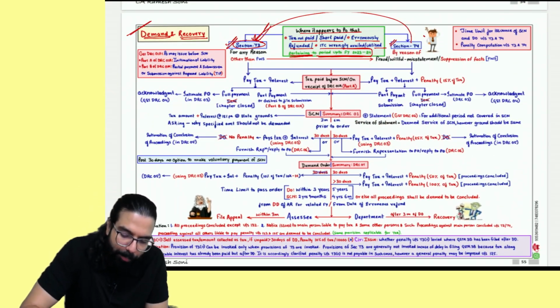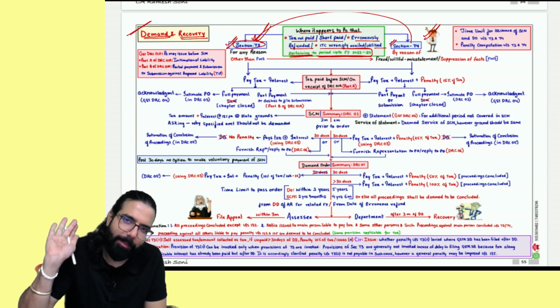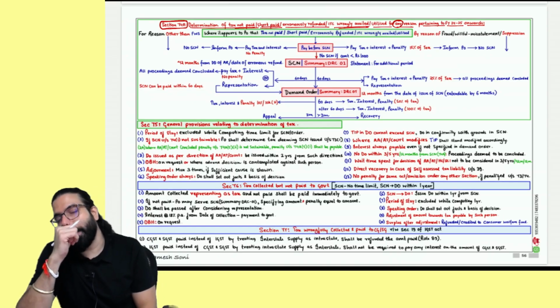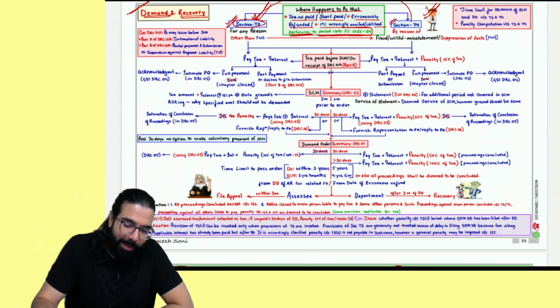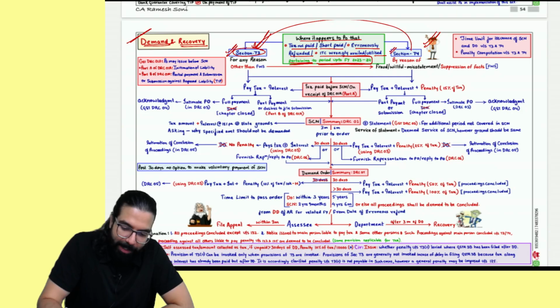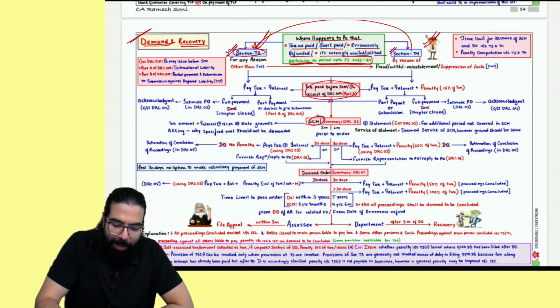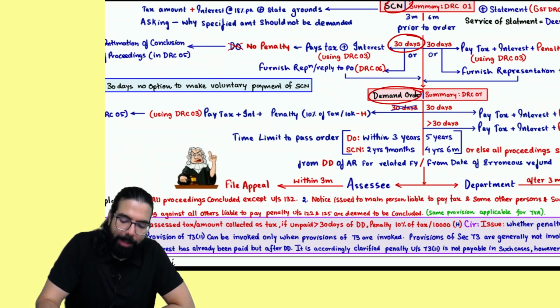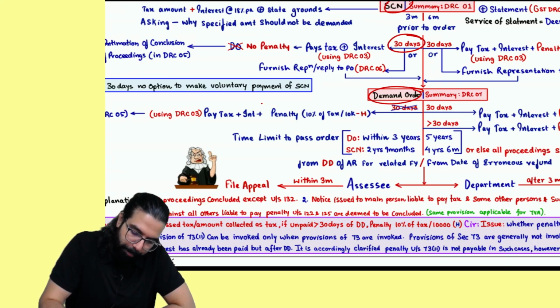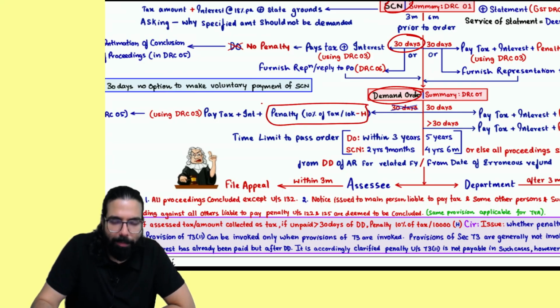So, sir, what is applicable in 2024? Till 2024, you have to do it like this only. Yes, sir, we remember. Now they have introduced section number 74A. Sir, can you tell section number 73 and 74? If you already remember, non-fraud cases: sir, prior to show cause notice, I can make the payment, no penalty payable. After show cause notice, if I make the payment within 30 days, no penalty payable. Sir, then the demand order came. Then if I make the payment, penalty was payable, 10% or 10,000, whichever is higher.